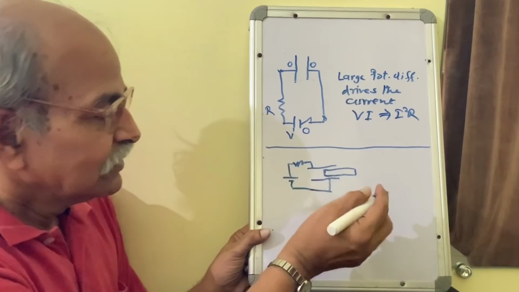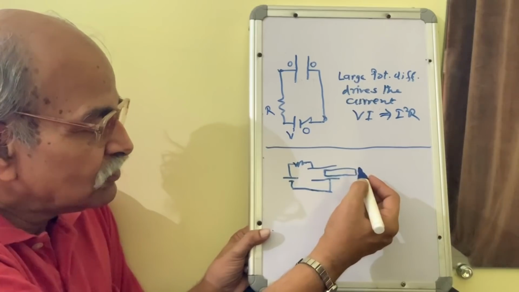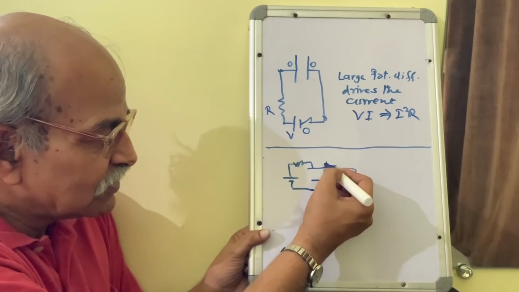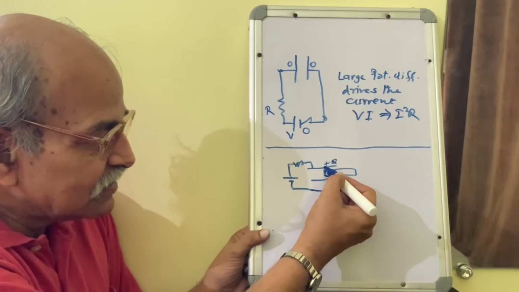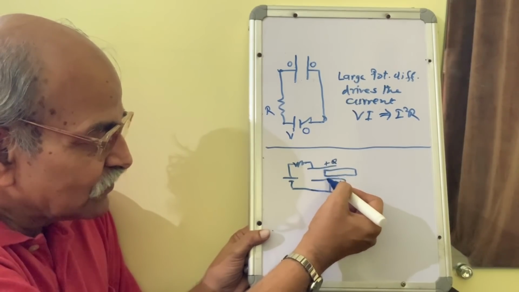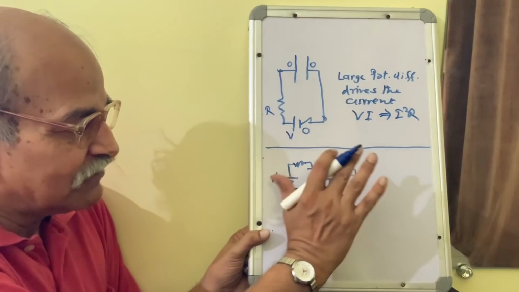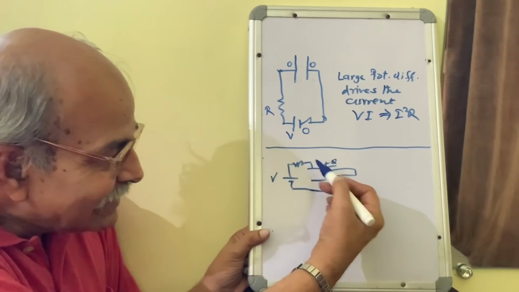This can be neglected later. Now, in this condition, there is already some charge here, and the potential difference between these two plates is equal to this V. Initially, let's suppose everything is static, so there is no current anywhere.